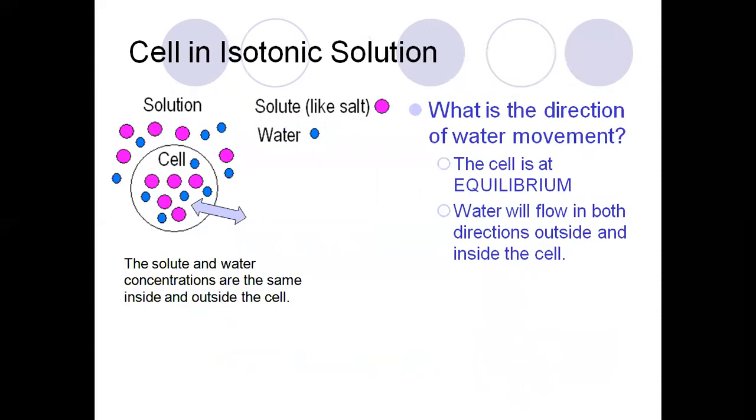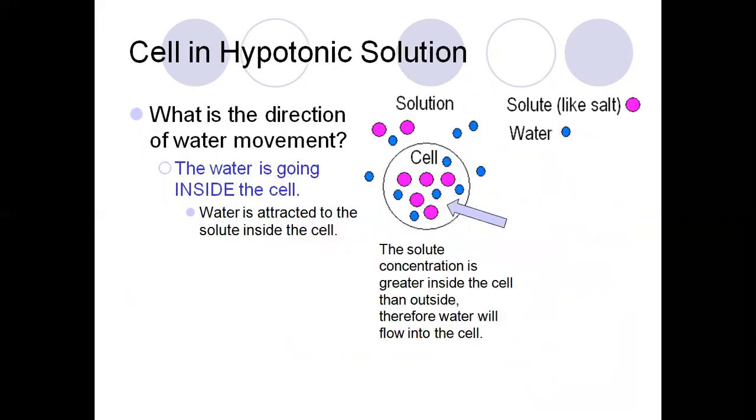Now let us see the cell in isotonic solution. The solute and water concentrations are the same inside and outside of the cell. What is the direction of water movement? The cell is at equilibrium, so there is no water loss and no water gain. Water will flow in both directions, outside and inside the cell.